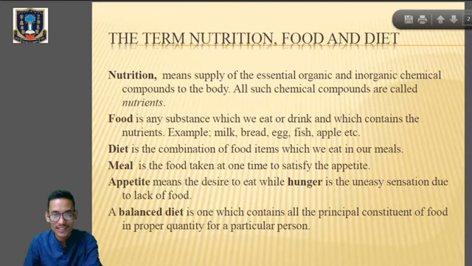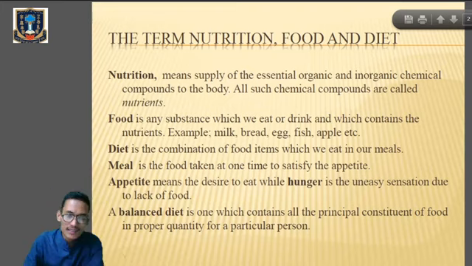And what is a meal? It is the process of food taken, when we take food at one time to satisfy our appetite. And what is appetite? It means the desire to eat while hunger is there, the uneasiness due to lack of food.